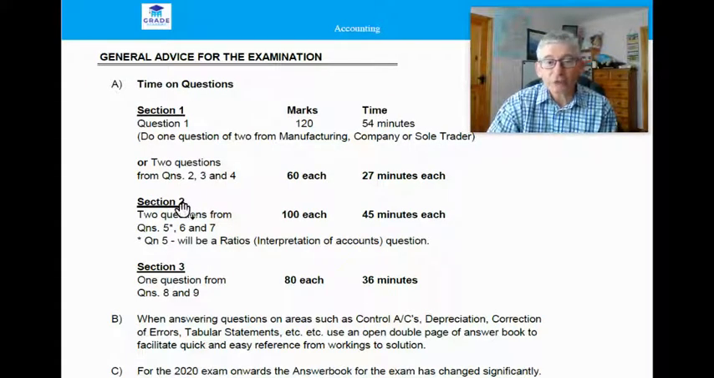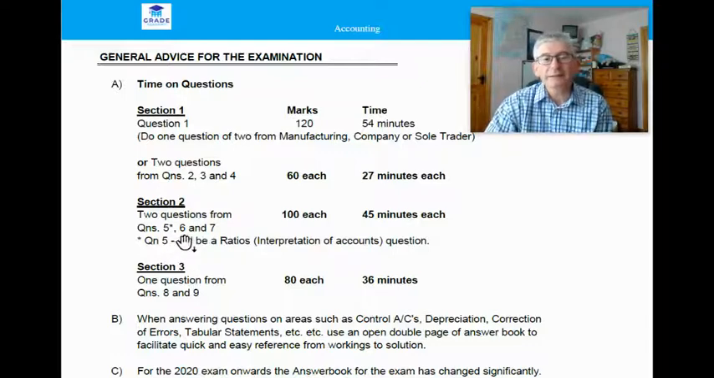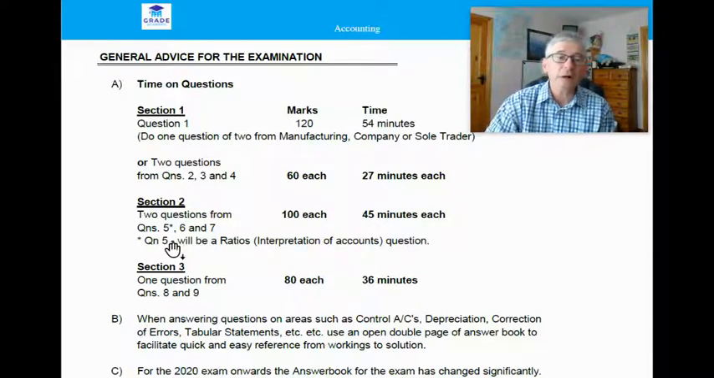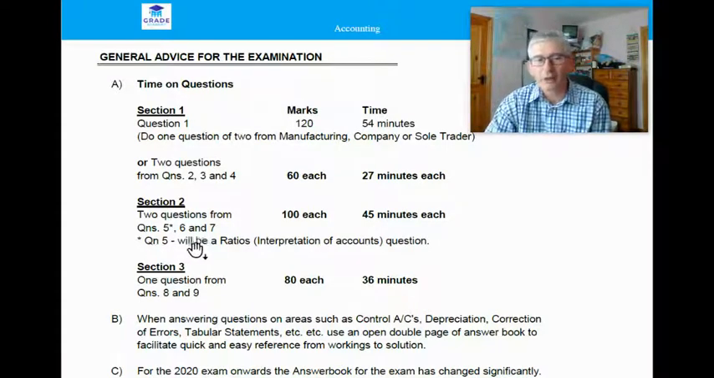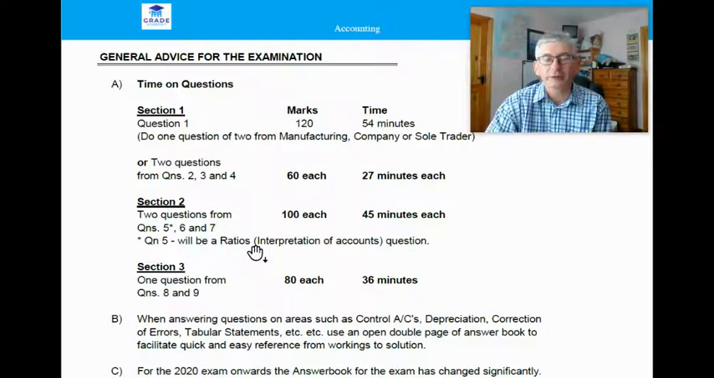Now, section 2, there's been a change here as well. There's 3 questions, 5, 6, and 7, and normally you'll do 2 questions, right? And including reading time, they should take you not more than 45 minutes each to do. Now, the examiner has also specified that question 5 will now be a guaranteed question, which will be a ratios interpretation of accounts question. And then you'll have to do, there's 6 and 7 as well. So whichever way you want to work it yourself.